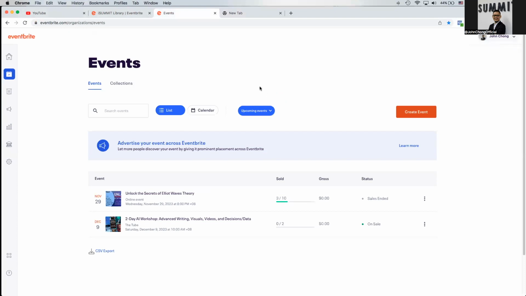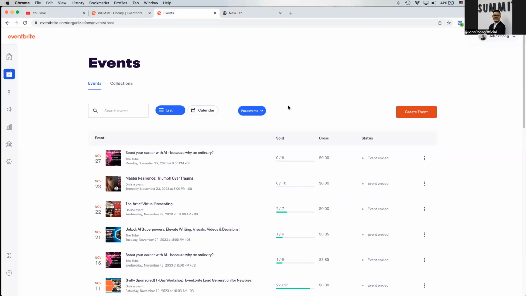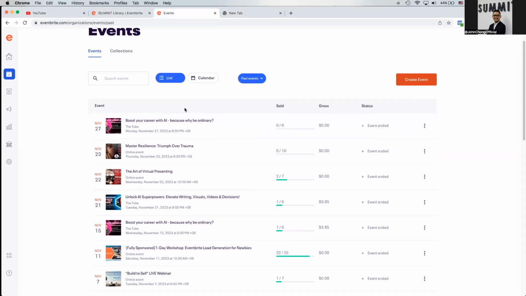Over here, instead of looking at the upcoming events list, scroll down to the past events and just click on it. Once you are directed to this page, decide which event you want to replicate with the new dates, the new arrangement, or the new information.